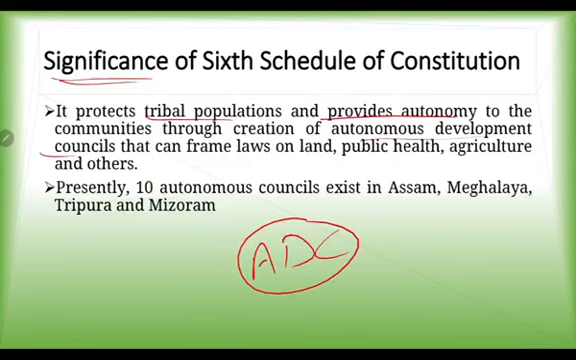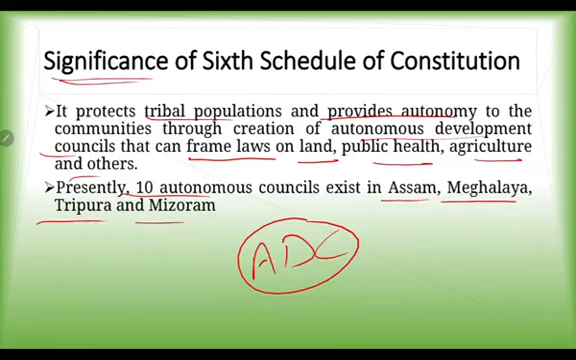These autonomous development councils can frame laws on land, public health, agriculture and other subjects. So in a way, the 6th Schedule of the Constitution empowers the tribal communities to govern themselves. At present, we have 10 such autonomous councils which exist in Assam, Meghalaya, Tripura and Mizoram.